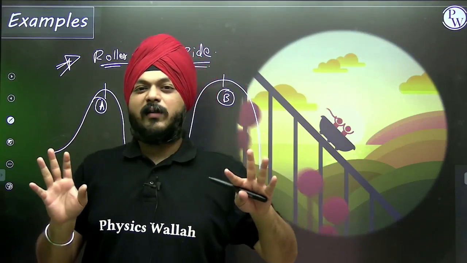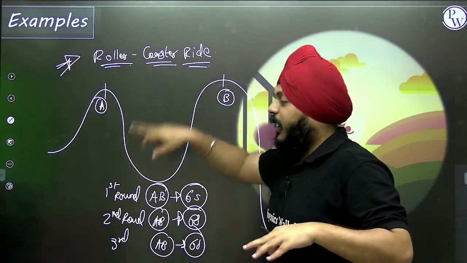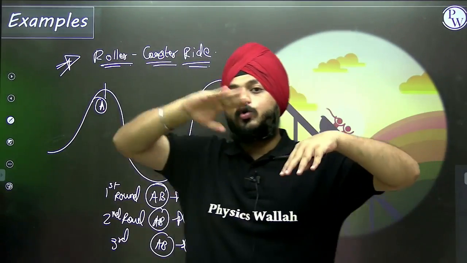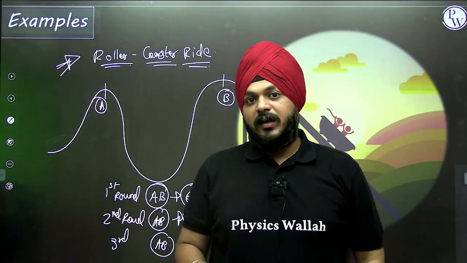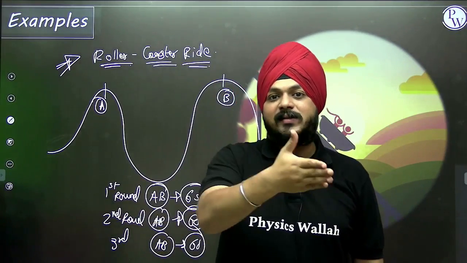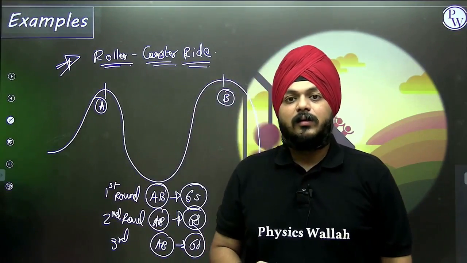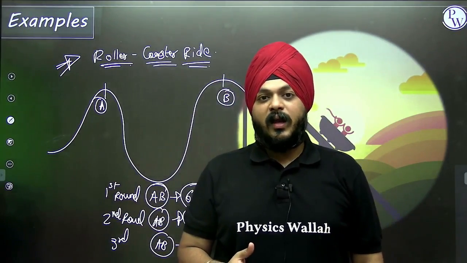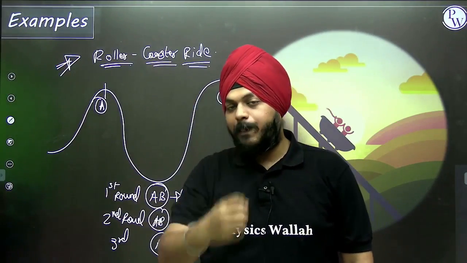This is just to understand. The entire path of the roller coaster is not only between A and B. The entire path is something else. If you talk about the entire journey of a roller coaster, you start from a point, the motion of the coaster gets started, you complete the entire journey and come back to the same point.